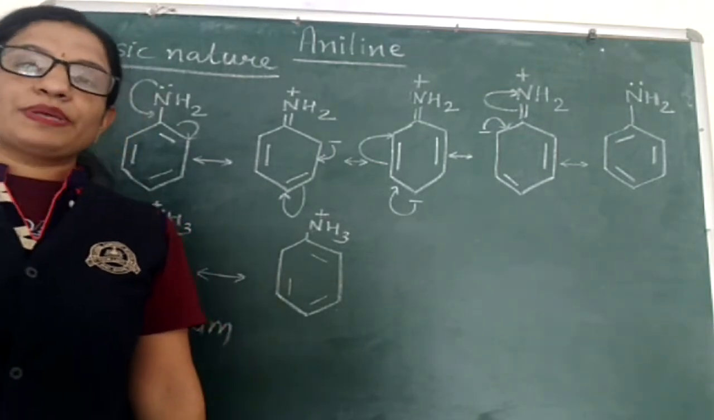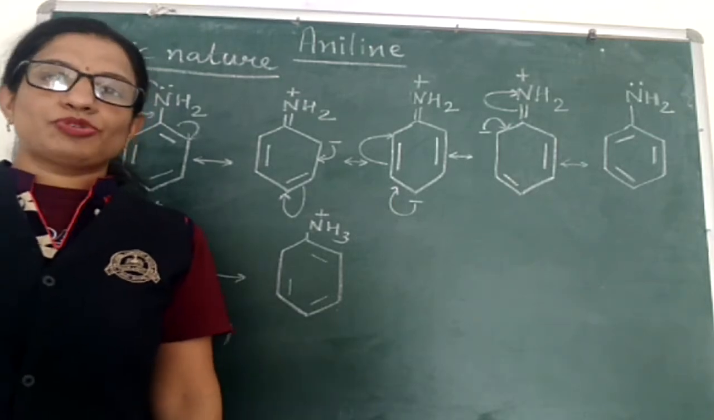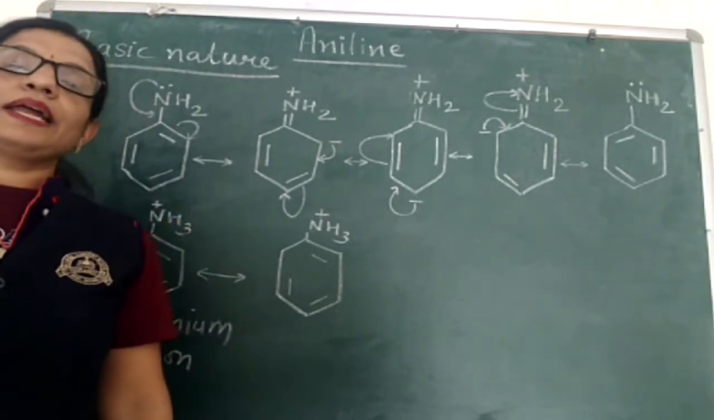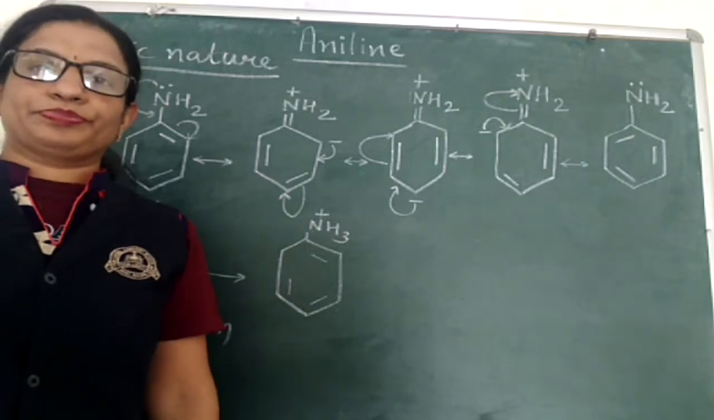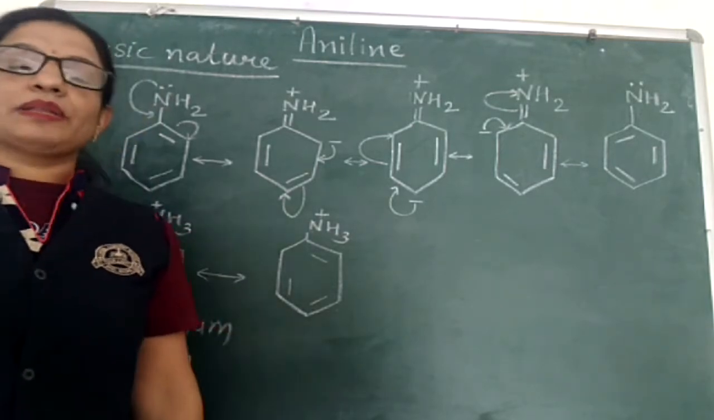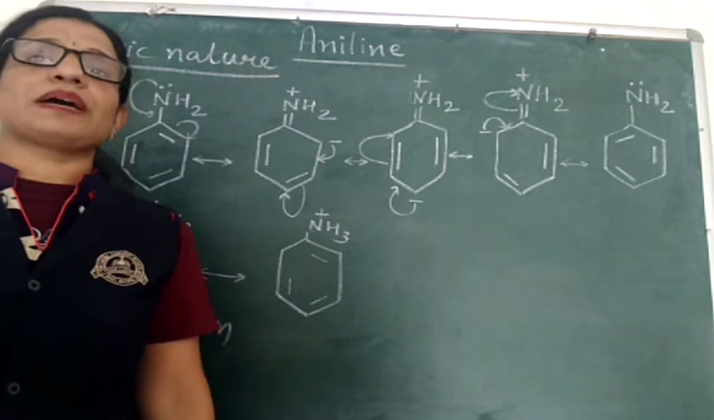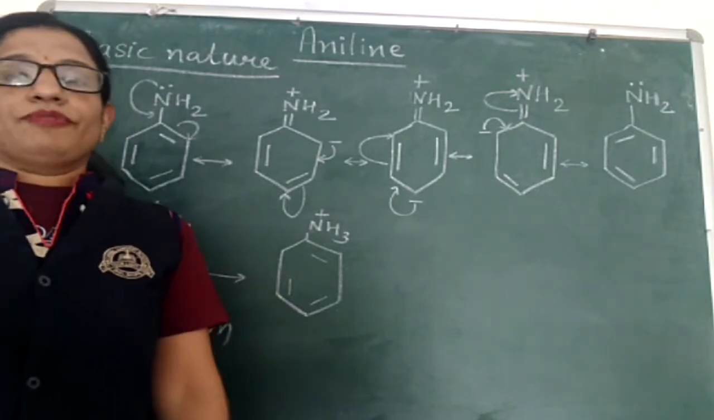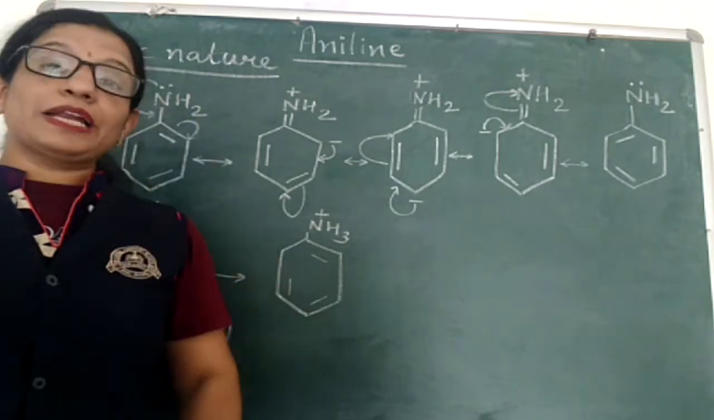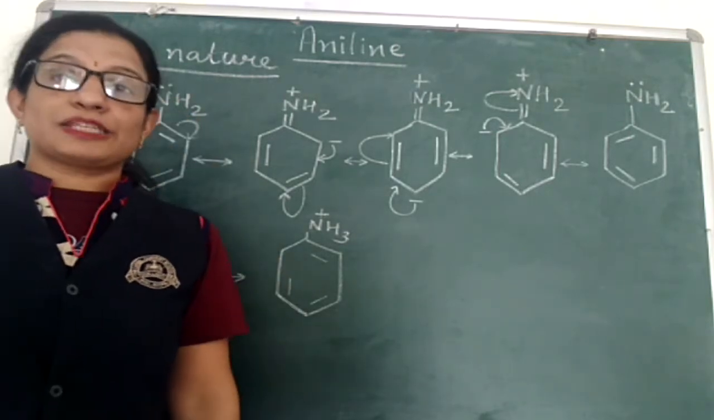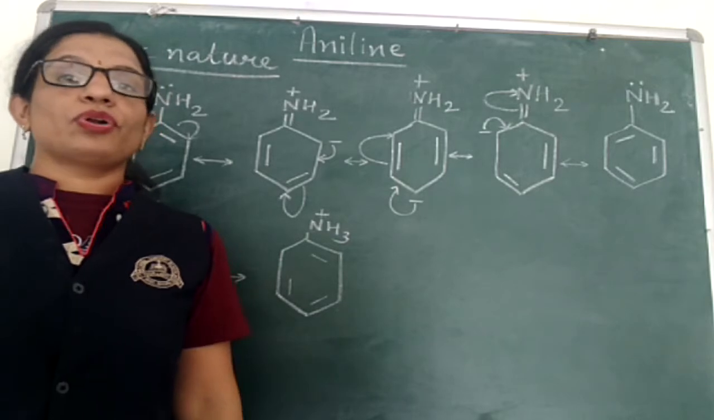While discussing the basic nature of alkyl amines, we came to the result that alkyl amines are more basic than ammonia. Here we have to compare the basic nature of aryl amines, with aniline as one example, with ammonia. Aryl amines, for example aniline, are less basic than ammonia. This is due to the following reasons.